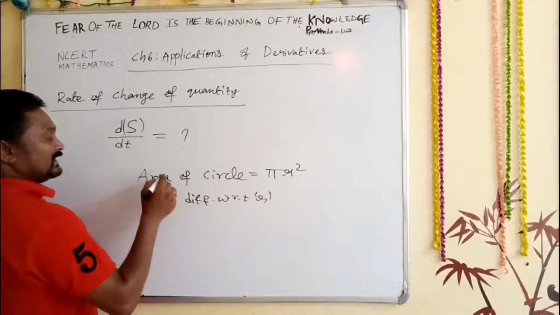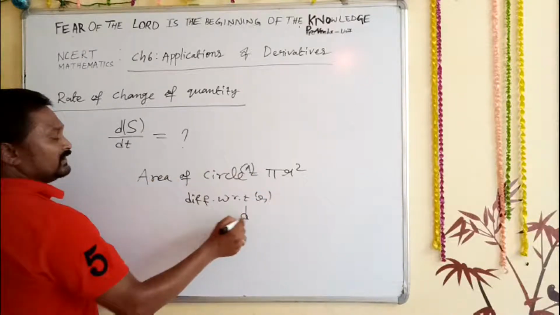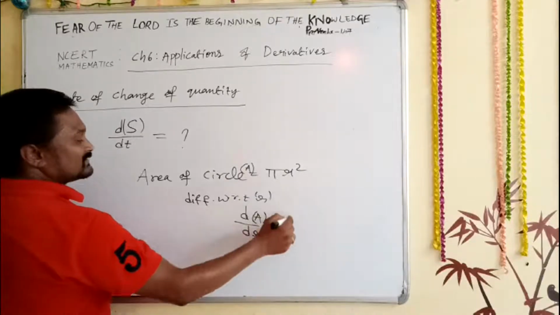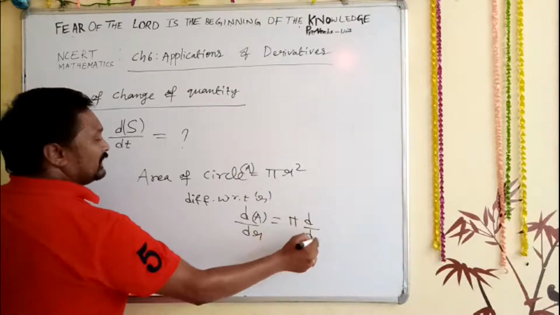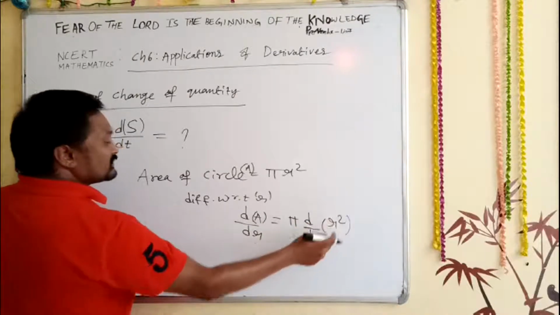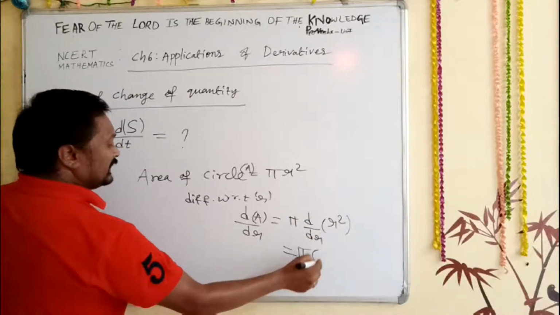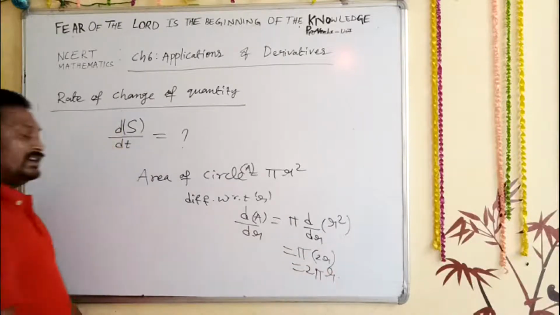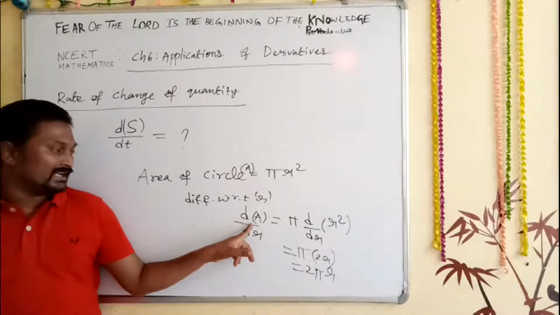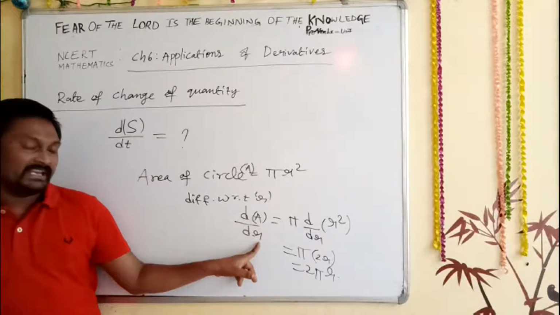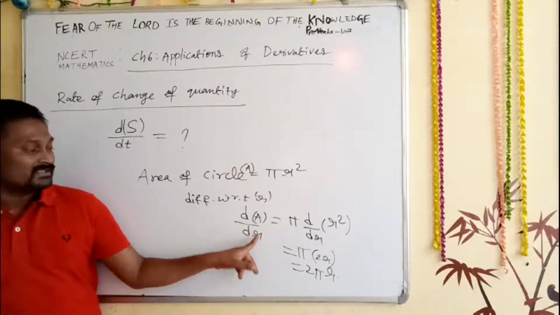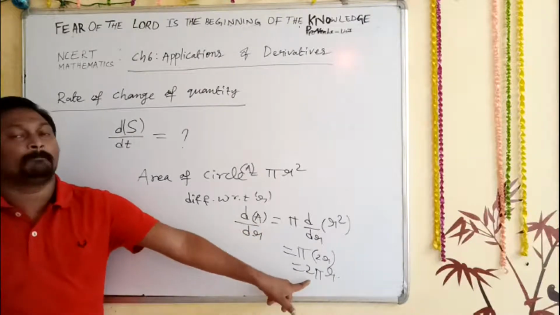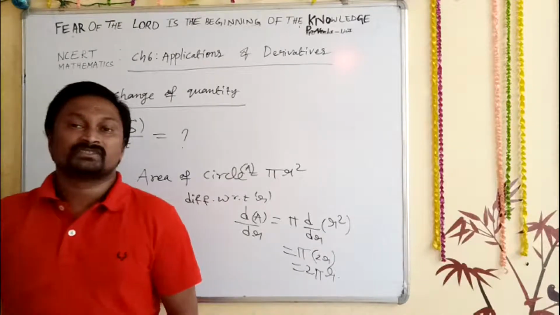So d by dr of A is equal to pi, which is constant, times d by dr of r squared. So r squared gives 2r, and pi into 2r is 2 pi r. Here the rate of change of the area of a circle with respect to radius is 2 pi r. Okay, so you just remember this.